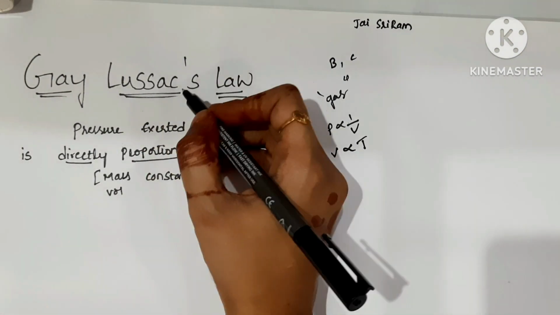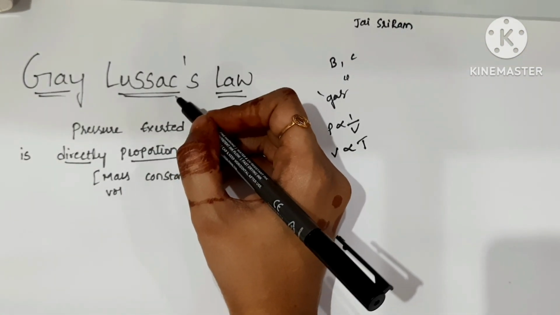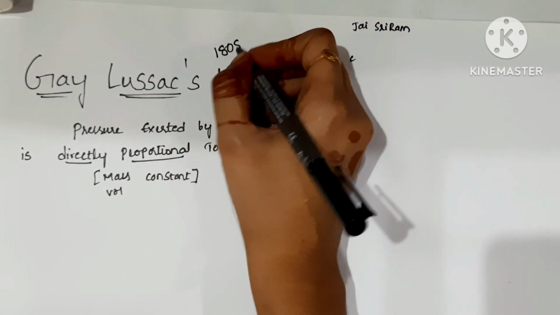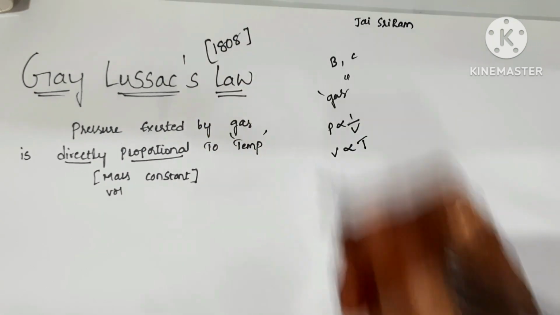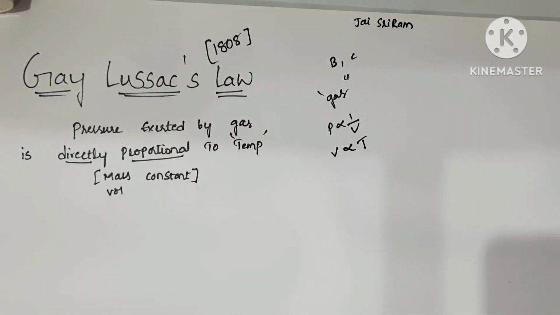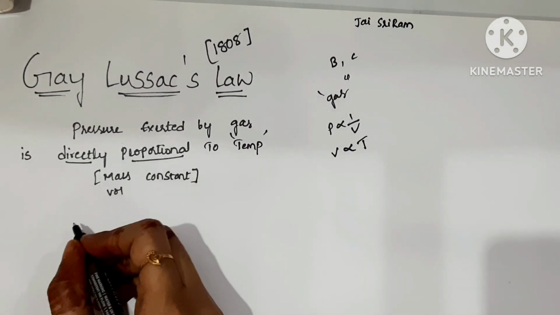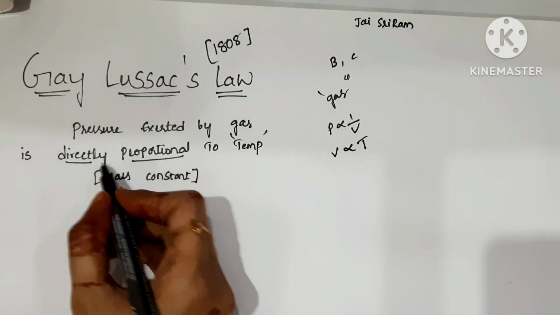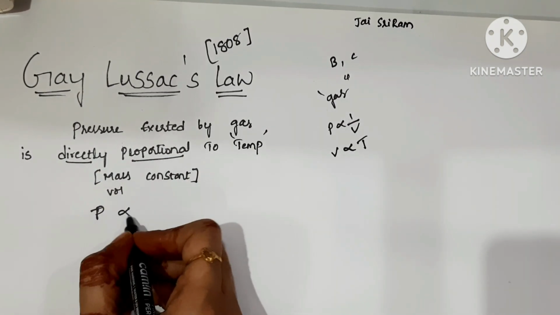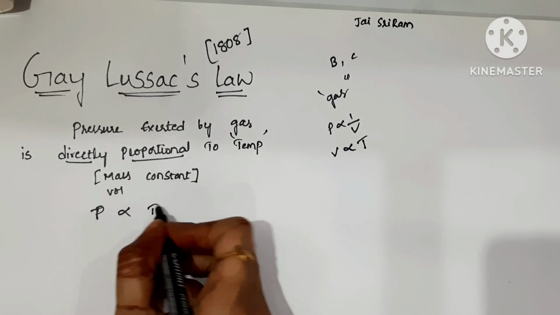This law was proposed by the French scientist Gay-Lussac in the year 1808. So the mathematical expression for this law is P is directly proportional to T, right? So pressure is directly proportional to the temperature.